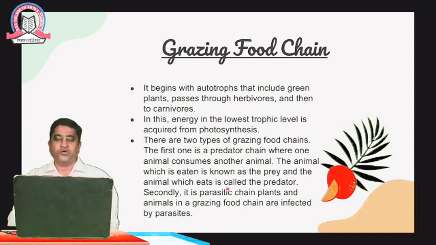Secondly, there is the parasitic chain. Plants and animals in a grazing food chain are infected by parasites. So if you see the parasitic chain, the plants have been infected by some other types of infection, it may be through bacteria or fungi. If you look at it in depth, these plants are then eaten up by particular types of animals.